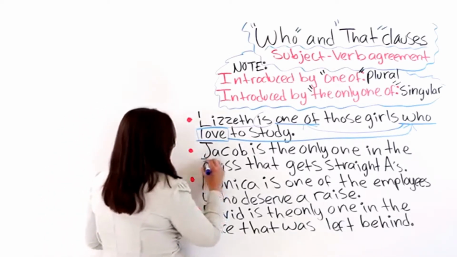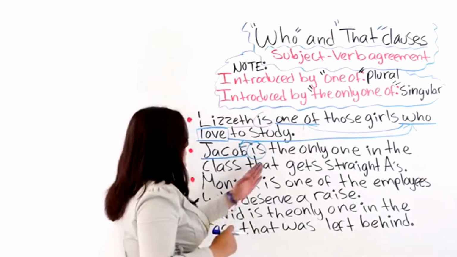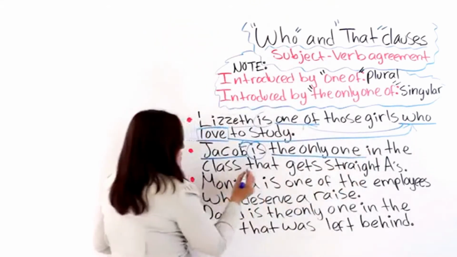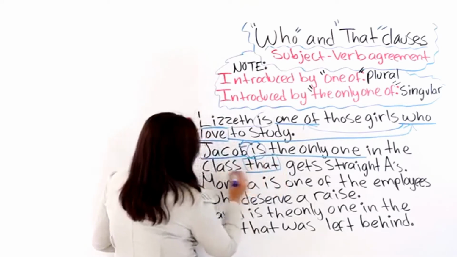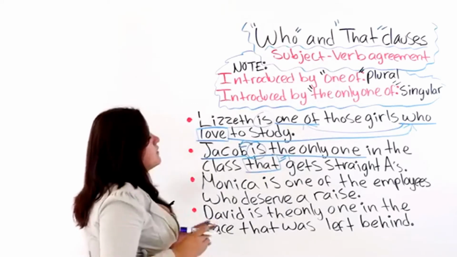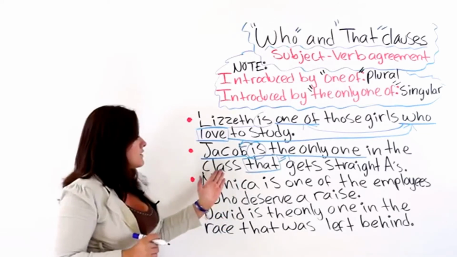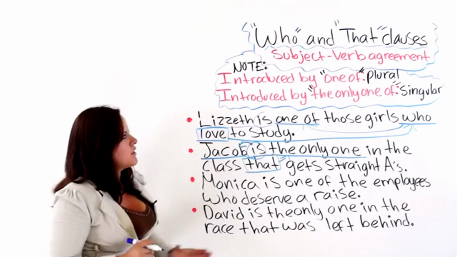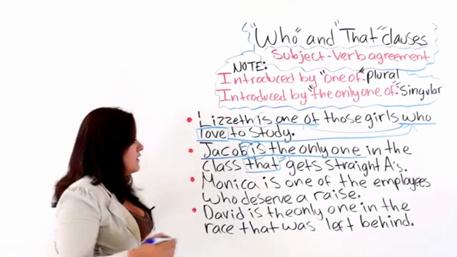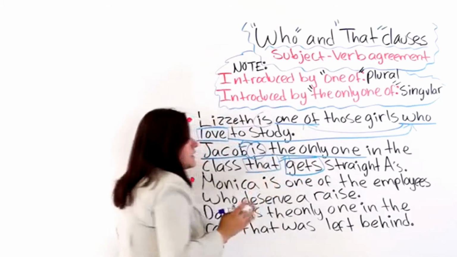Alright? The next one says, Jacob is the only one in the class that gets straight A's. We have our subject, Jacob, a singular verb for Jacob, and the only one in the class that. We have a that clause preceded by the only one. Okay? Maybe it doesn't say the only one of, but it says the only one in the class. So we have to use a singular verb because we are using the only one. Okay? So therefore we use gets and not get.